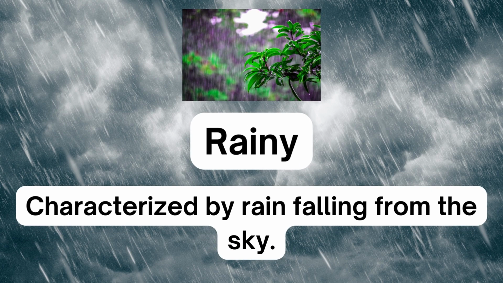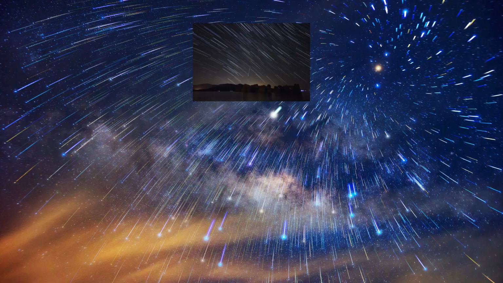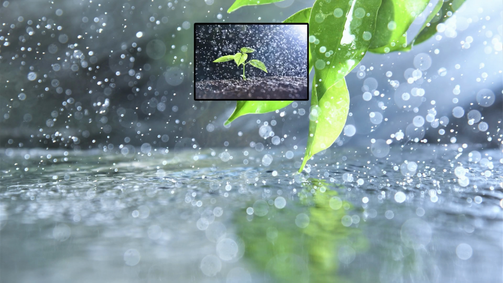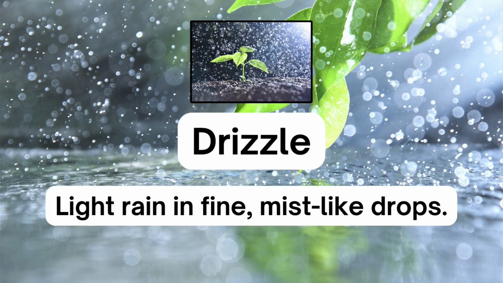Rainy. Characterized by rain falling from the sky. Showers. Brief periods of rain, rain that comes and goes. Drizzle. Light rain and fine, mist-like drops.